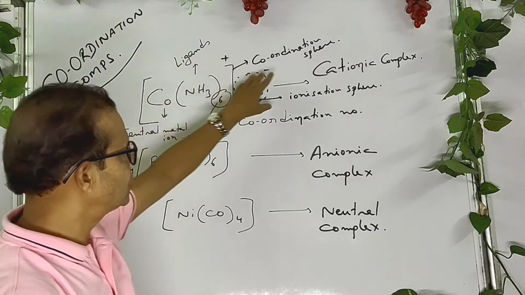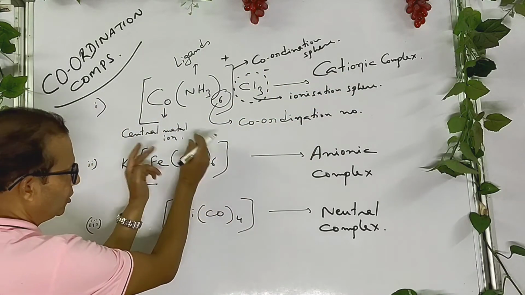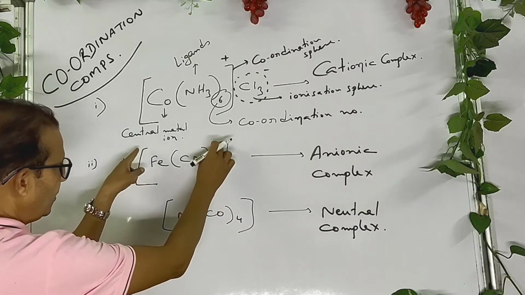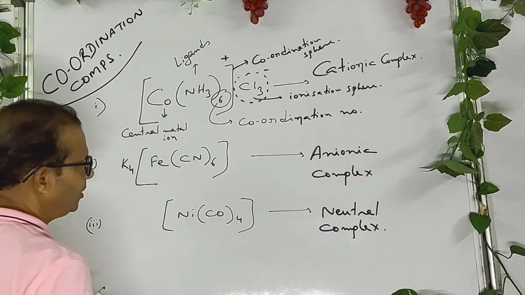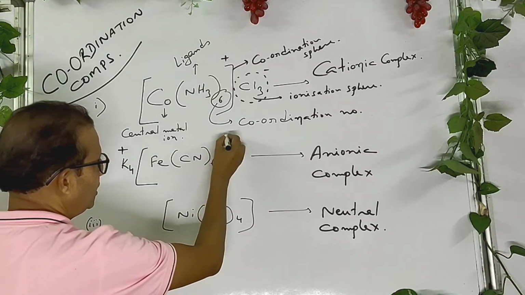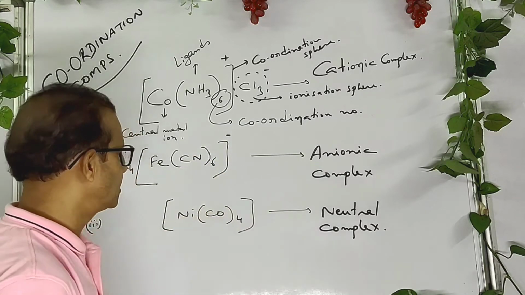This complex is called cationic complex. Whenever this compound, the complete thing, is called compound, the bracket part is called complex. Whenever this compound is dissolved in water, the left side becomes positive charge and the right side becomes negative charge. That's why it is anionic complex.